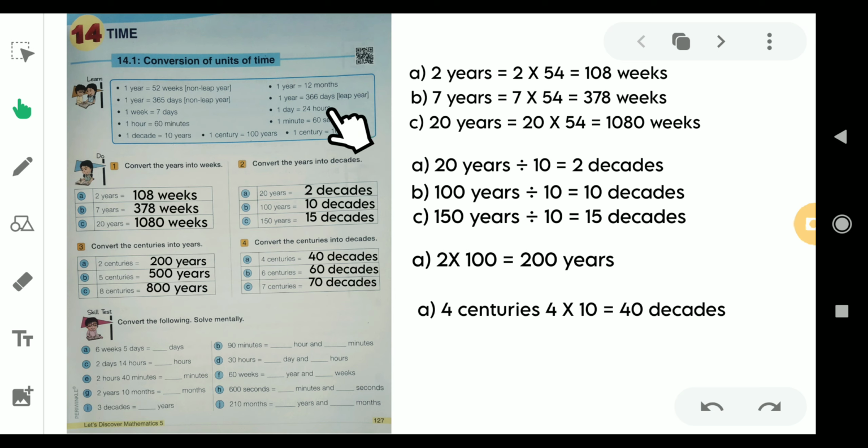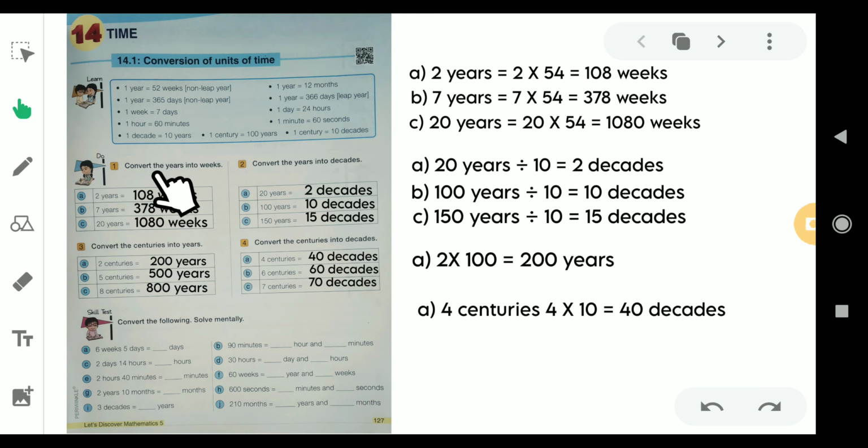Then 1 day equals 24 hours, 1 hour equals 60 minutes, and 1 minute equals 60 seconds. 1 decade is equal to 10 years, which means you can call 10 years by another name, that is 1 decade. Then 1 century equals 100 years, so easy. Also 1 century equals 10 decades, because when you put 10 decades one after the other, that will make 100 years, which is 1 century. Let us solve a few problems based on this conversion of units of time.